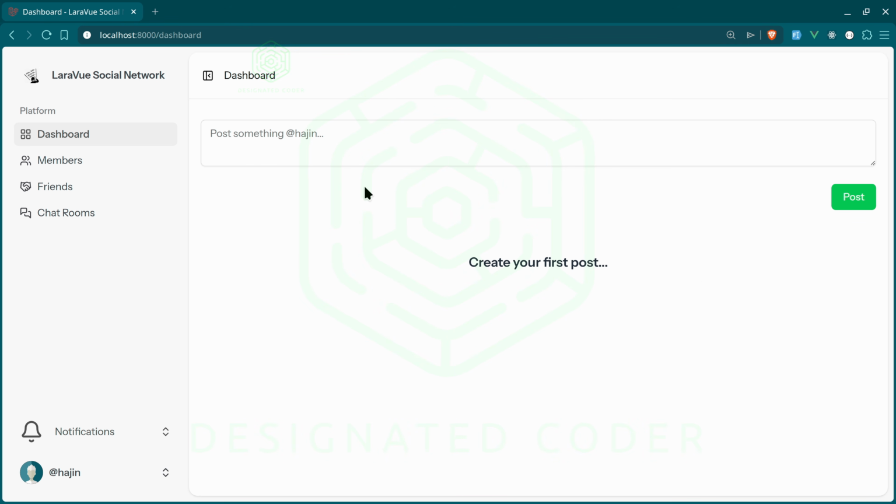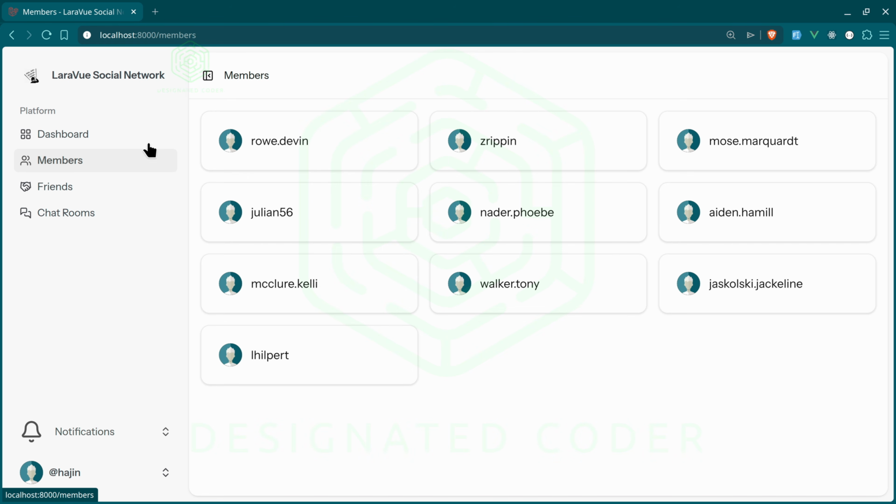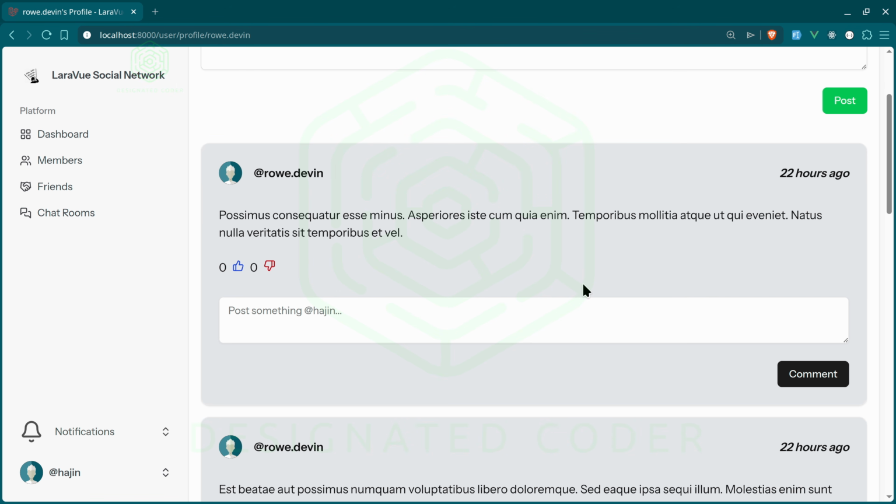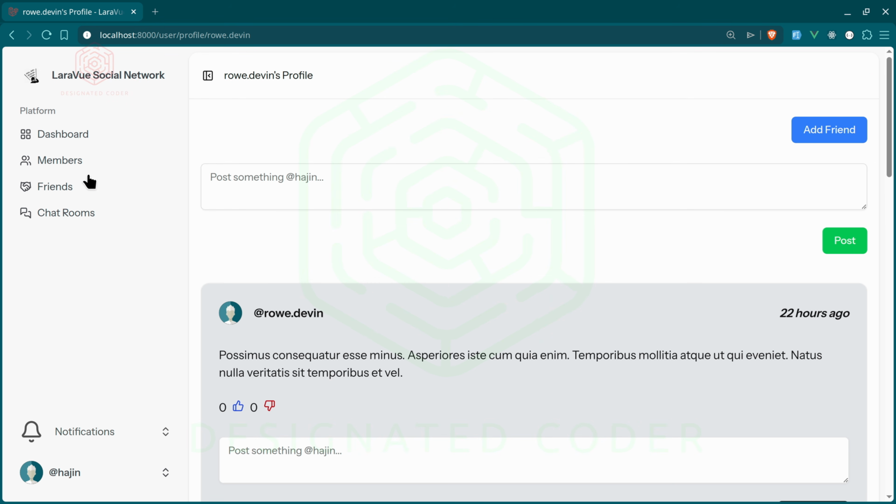And then we have a dashboard here, and the dashboard is going to have our posts, as well as our friends are going to be able to post to our profile, and it'll be on our dashboard. And we have members, and as you can see here, we can go to people's profiles. People are listed here. I've already seeded the database with this information so that we have it. We can also like, we can also dislike. We can do it only if they're friends.